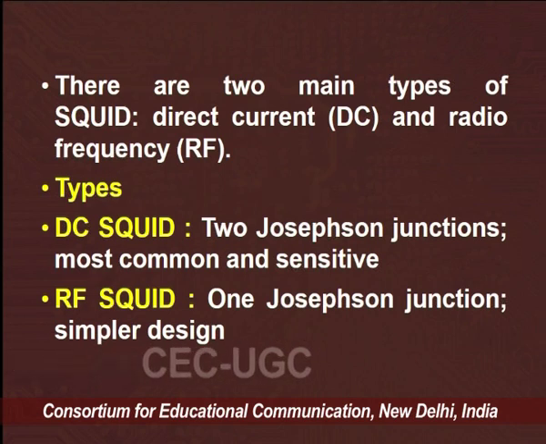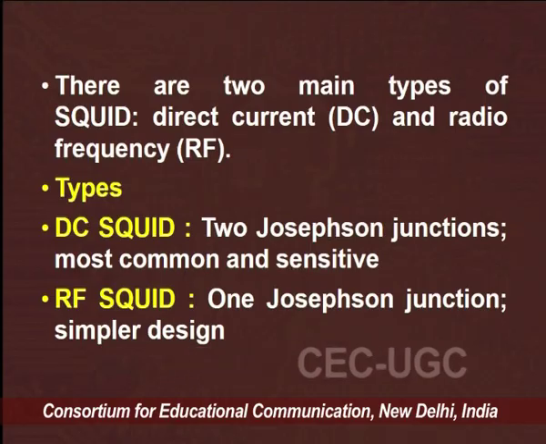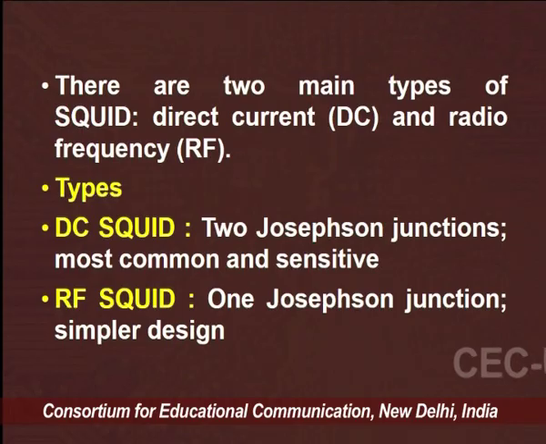Apart from this, the RF SQUID uses one Josephson junction, which is a simple design. The RF SQUID works with only one Josephson junction, that is a superconducting tunnel junction, which might make them cheaper to produce, but they are less sensitive as compared to the DC SQUID.